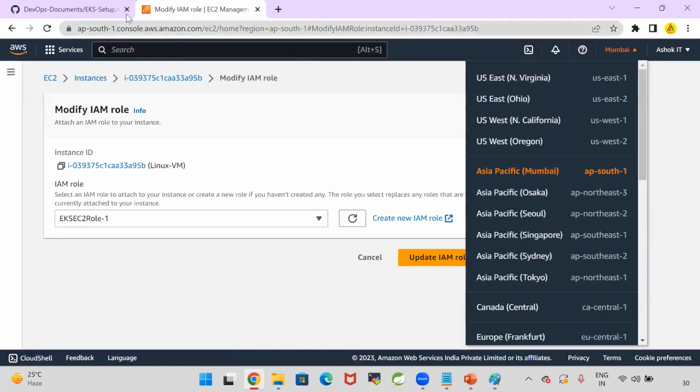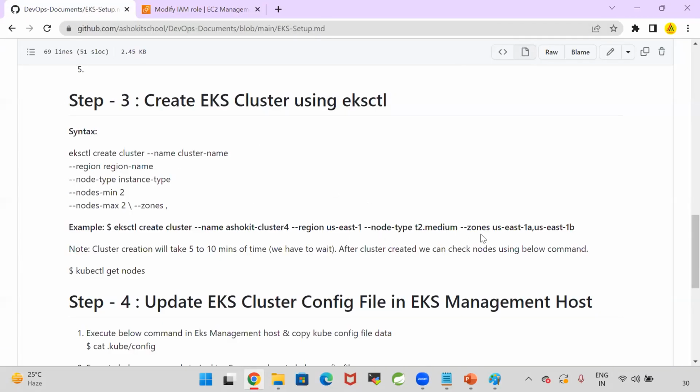US East 1, the zones are US East 1A, US East 1B. Suppose if anybody wants to go with the Mumbai region, then your region code will be AP South 1, and zones AP South 1A, AP South 1B. For the people who are creating the cluster in North Virginia, US East 1 is your region code. Your zones are US East 1A, US East 1B.